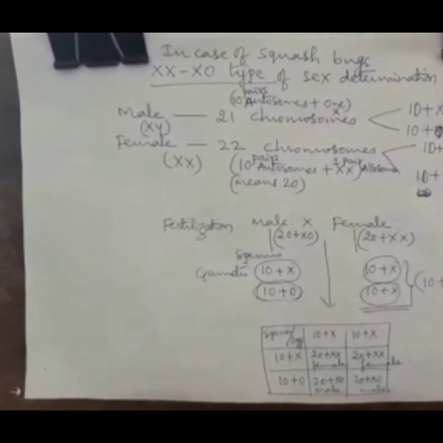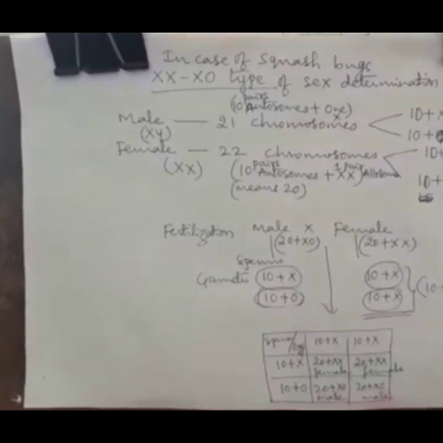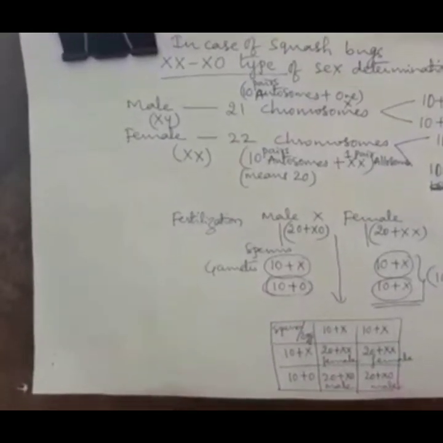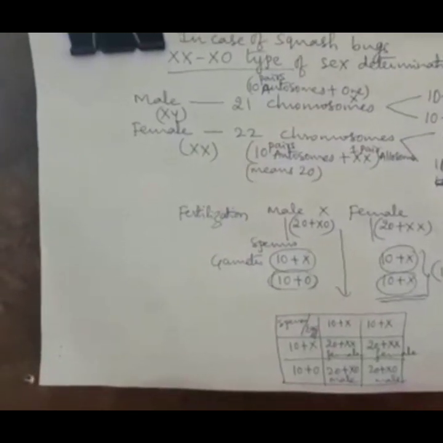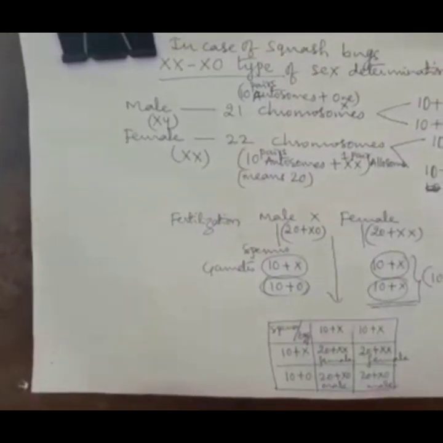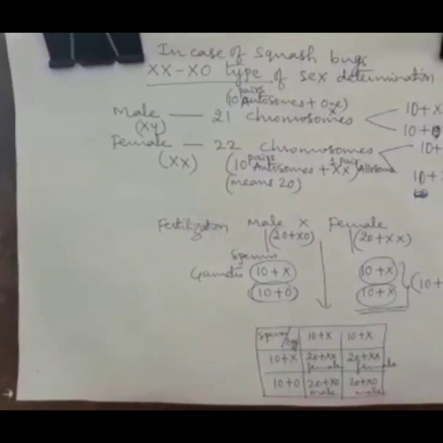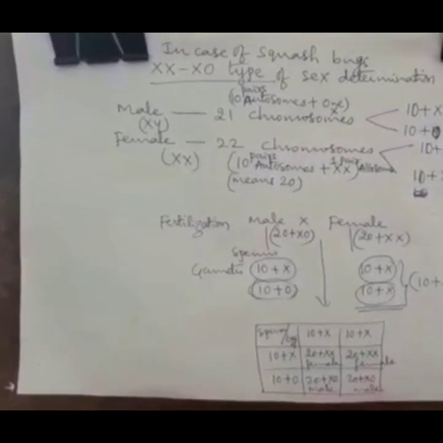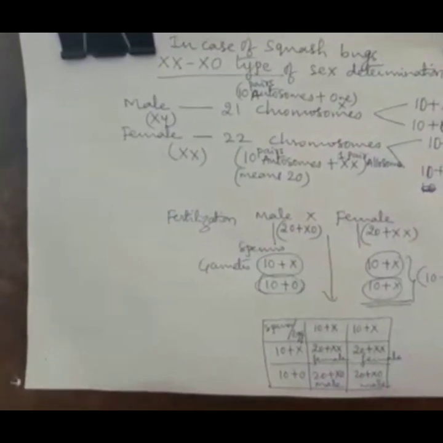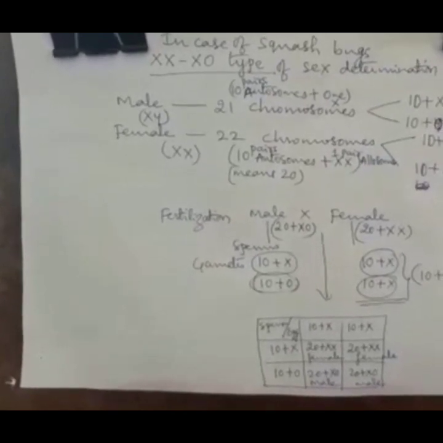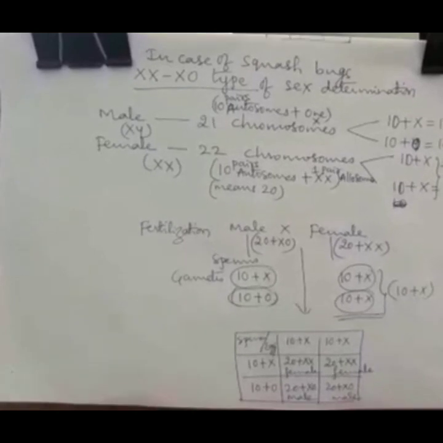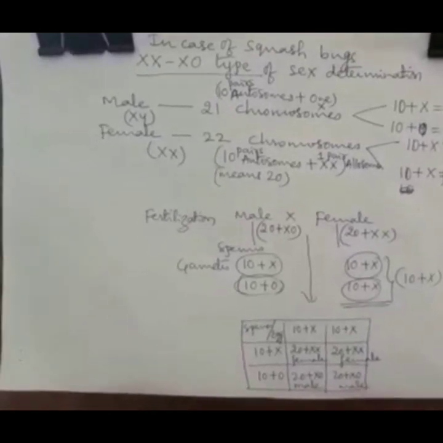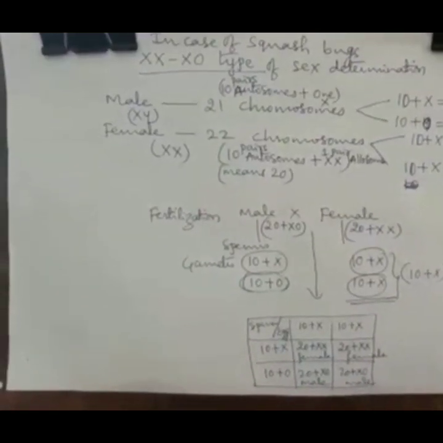That means male is having 50% 10 plus X and 50% 10 plus 0, totally 21 chromosomes. Whereas females have 10 pairs of autosomes, 1 pair of allosomes, 22 chromosomes, and same type of eggs are produced, 10 plus X and 10 plus X.